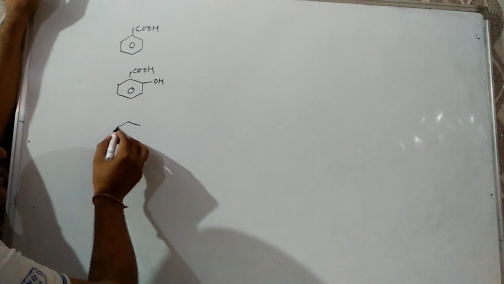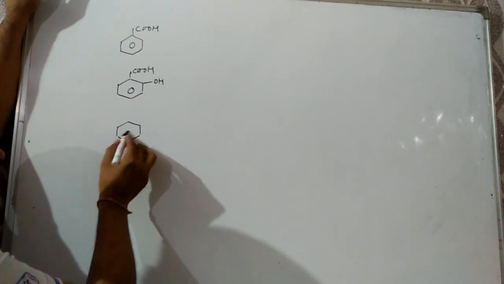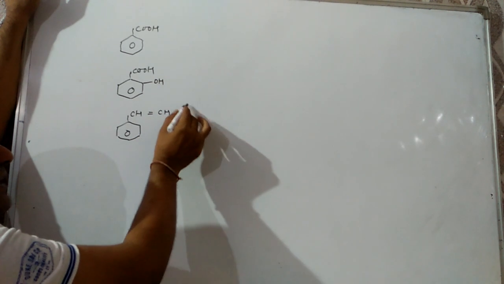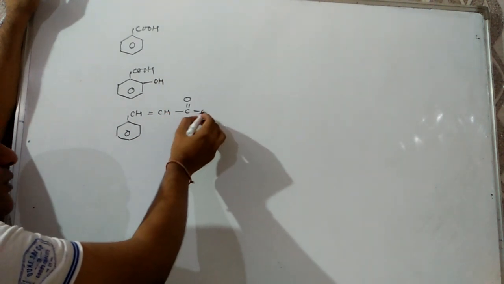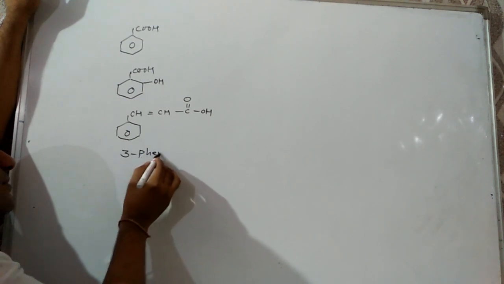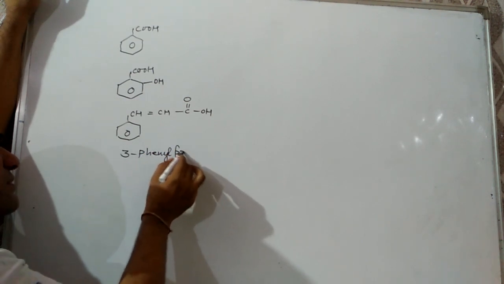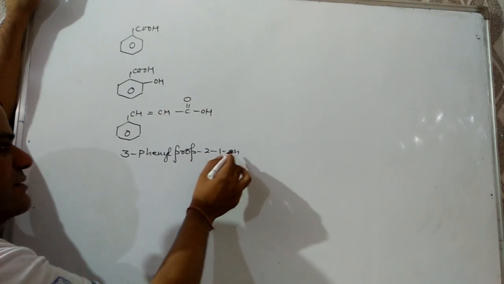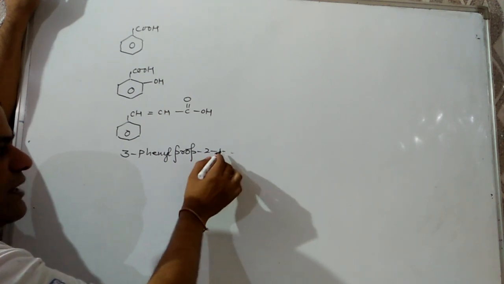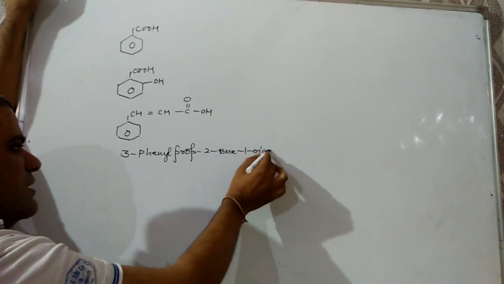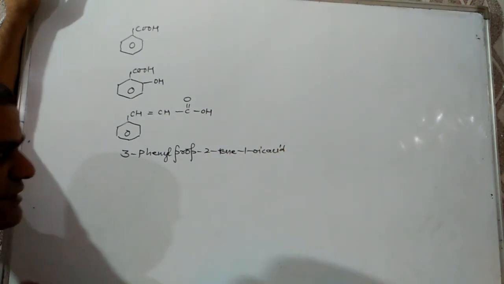Next, a phenyl group attached with a 3-carbon chain having a double bond, benzene CH double bond CH COOH, then it will be 3-phenylprop-2-en-1-oic acid, also known as cinnamic acid.